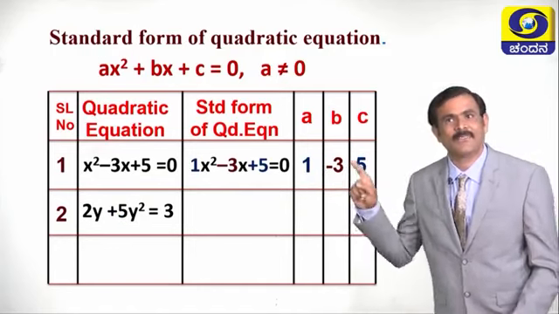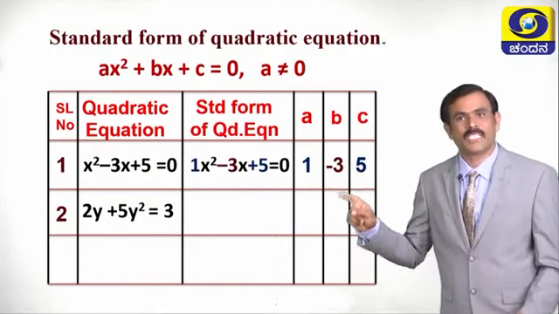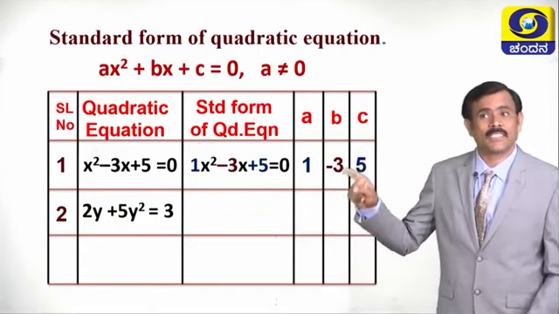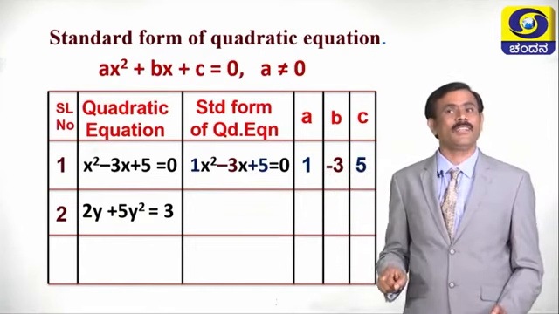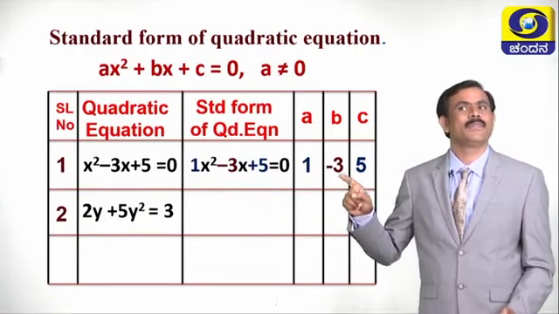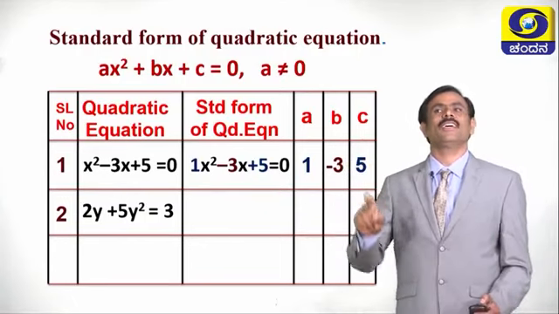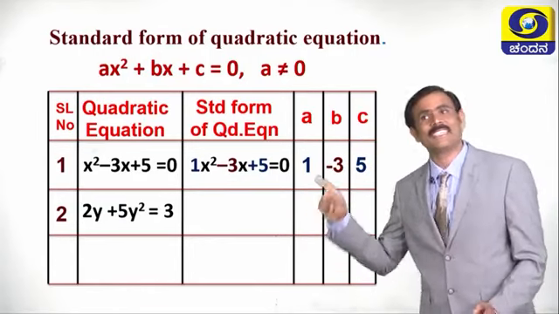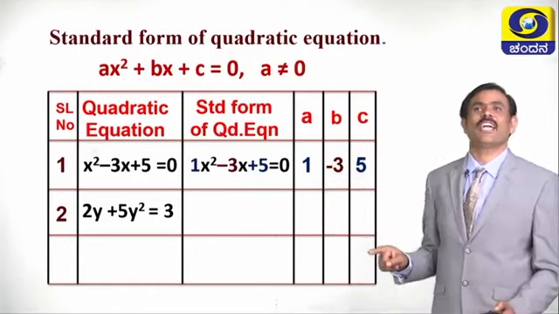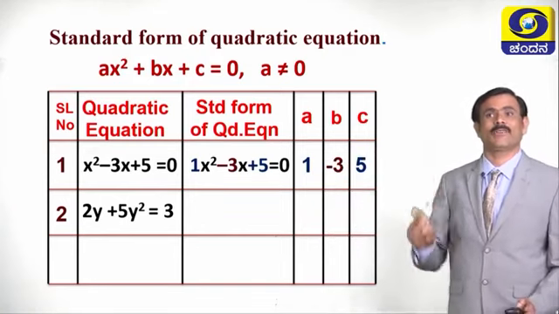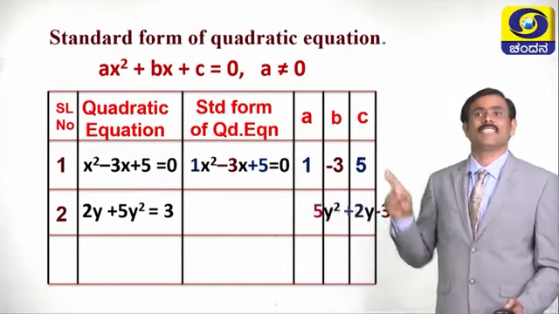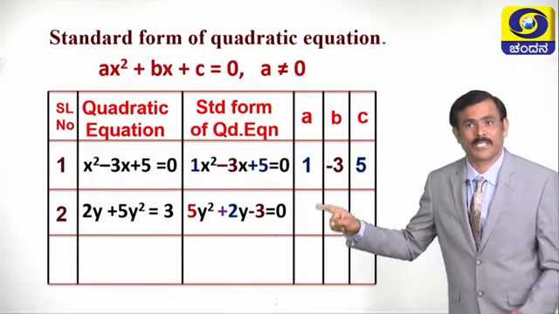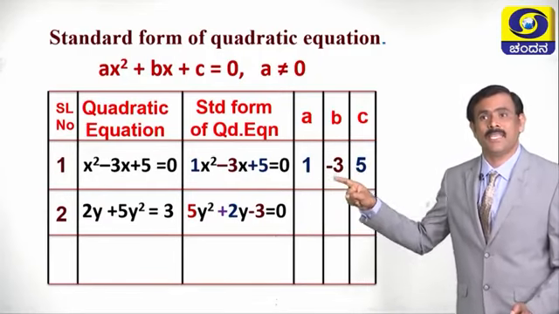Children, see the second equation. What is second equation? 2y plus 5y square equals 3. Is it in the standard form of quadratic equation? See, no, it is not in the standard form of quadratic equation. Children, let us write it in the standard form. The standard form is 5y square plus 2y minus 3 equals 0.